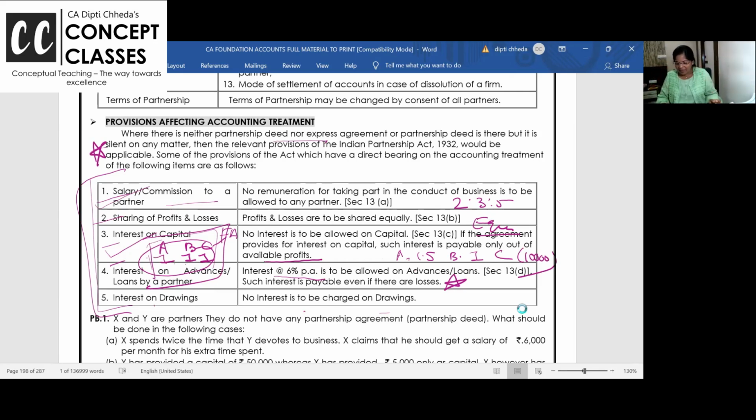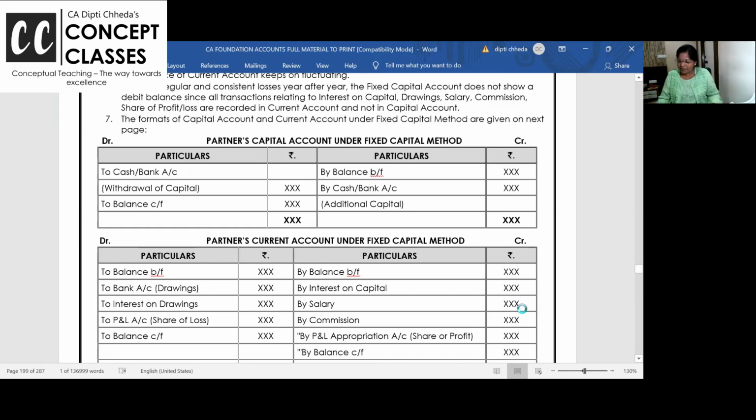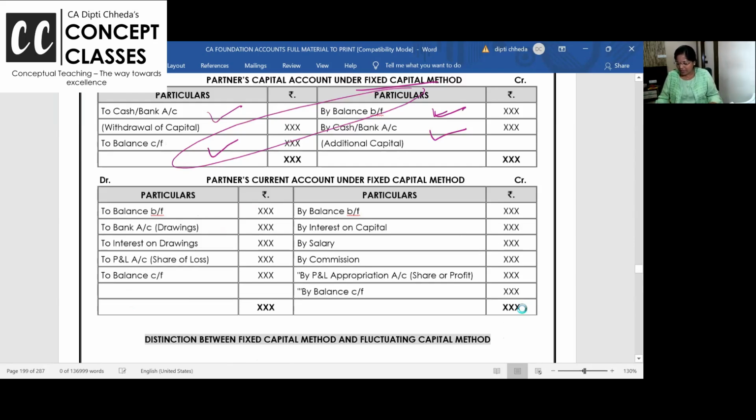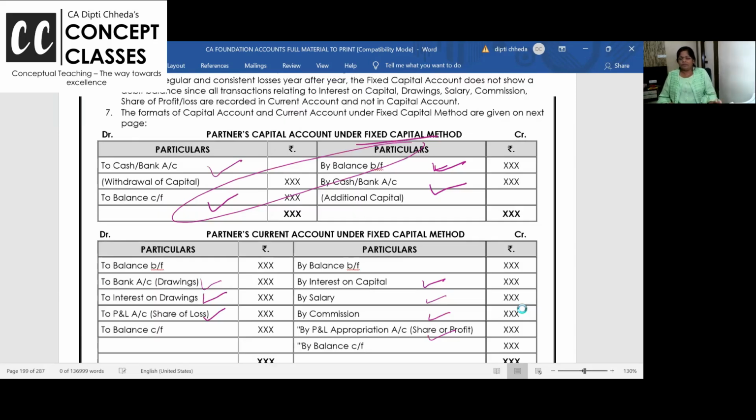So fluctuating method तो ठीक है, shortcut. But fixed method is beautiful. Keep your capital fixed. Additional capital, capital withdrawn, closing. So many problems in the exam, opening and closing capital is fixed. And in current account, interest, salary, commission, net profit, सब दे दो. Drawings, net loss, interest on drawings, सब दे दो. और चलने दो. Don't disturb your fixed capital.